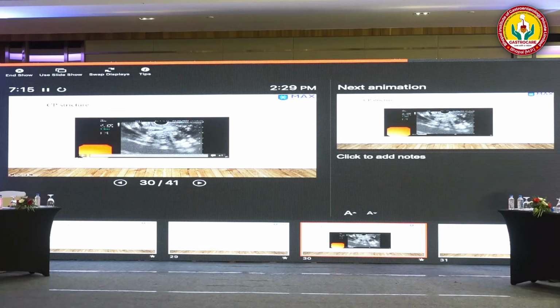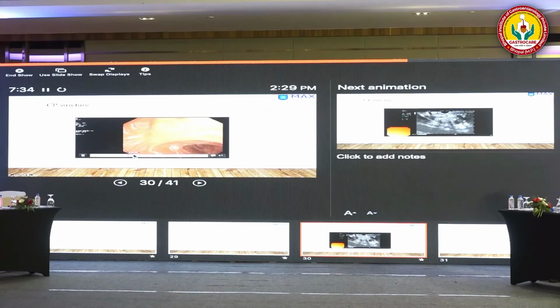So here you can see a patient with chronic pancreatitis with a stricture. This is the dilated CBD which is compressed in the pancreatic head, and we can see there is a smooth compression indicating it's an inflammatory stricture, and here you can see it's a dilated MPD and there is a stricture in the pancreatic head region. So this stricture was dilated with the 8 French bougie, and a 7 French stent was placed, which was changed to a 10 French stent in the next setting, and in the same setting we placed a biliary stent also.